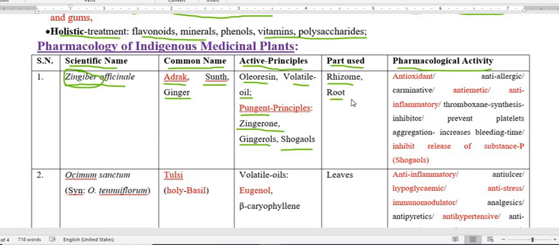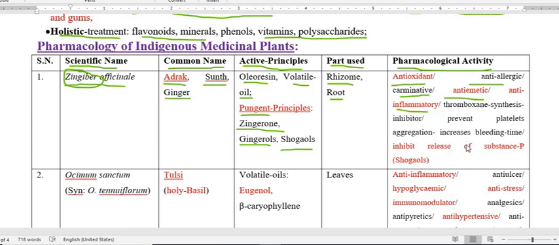The pharmacological activities of ginger are several. There are various pharmacological activities that ginger possesses, and that is the benefit of this adrak, and that is why we are using it as a spice and for various functions. It acts as an antioxidant, anti-allergic, it removes gas, so we call it carminative, and antiemetic. It also reduces vomiting, so antiemetic, and also reduces inflammation, so anti-inflammatory.